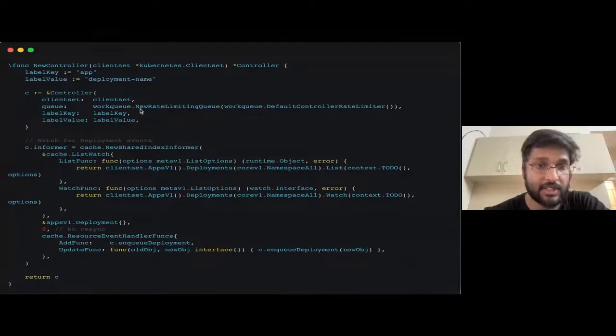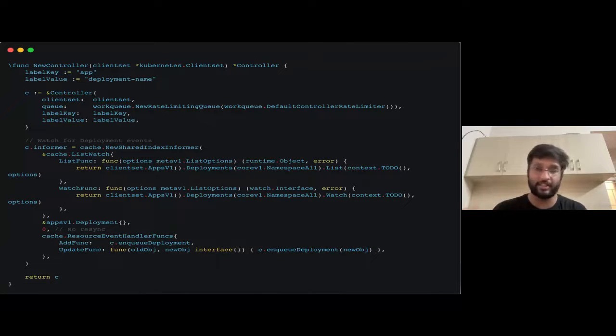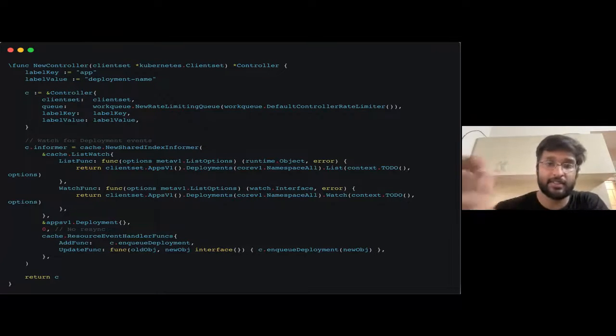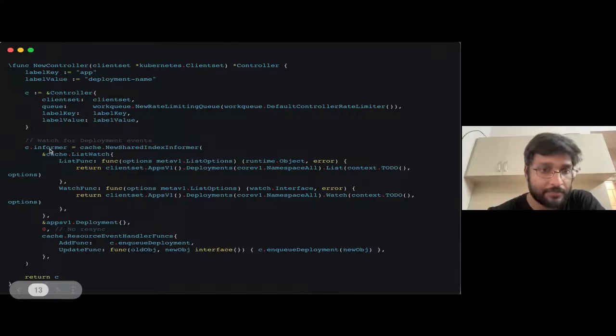The queue, right? So this is the work queue type. Again, I'm not getting into the types here because these types are going to take you some time to actually get around, and you would have to do a lot of coding before you even get these types. You won't be able to remember this. Nobody has ever been able to remember all of this. But the good thing is if you're using VS Code or GoLand, there's very good IntelliSense, so all of these usually get self-populated. Label key and label value are essentially what I've defined up here.